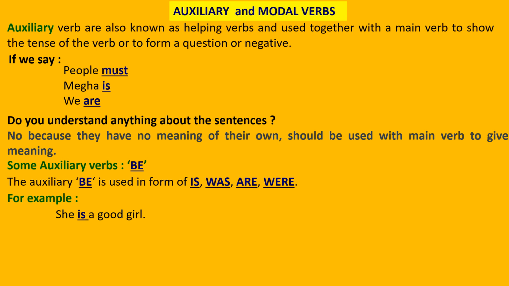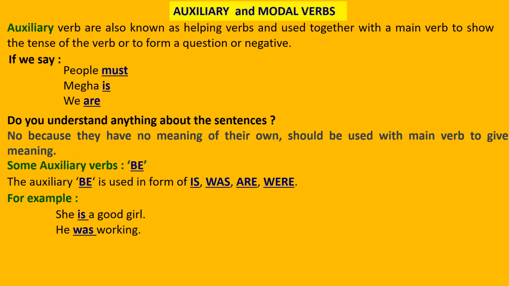Remember, these words are the forms of be. She is a good girl. So here is the verb in this sentence. In this type of sentence where no action is happening, there are also verbs present. A sentence can never be complete without a verb, whether any physical action is taking place or not. When no physical action is taking place, these are called state of being verbs. Be is called a state of being verb.